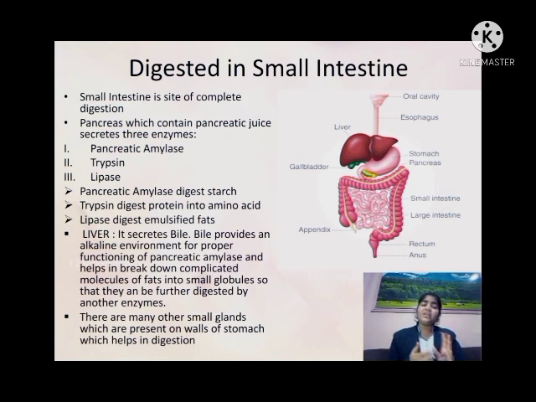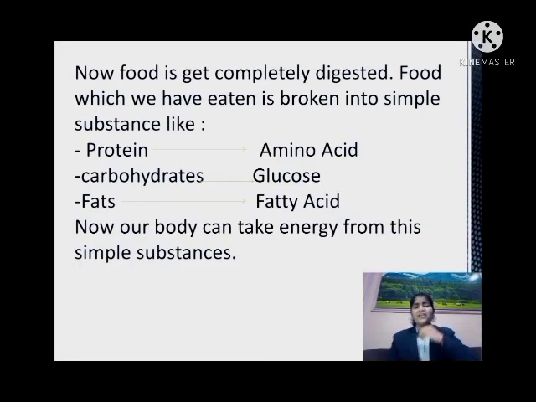There are some other glands present on the wall of the small intestine. These other enzymes also put their secretion in for the digestion of the food. In this way, our food gets completely digested. The food which we have eaten is now broken into smaller and smaller compounds.